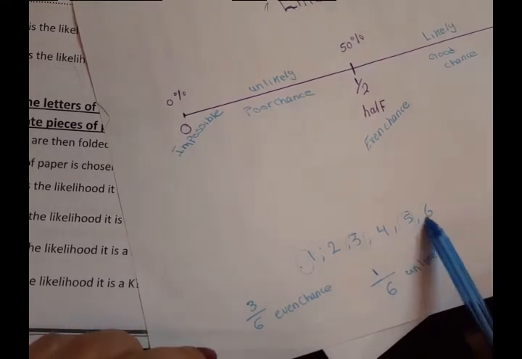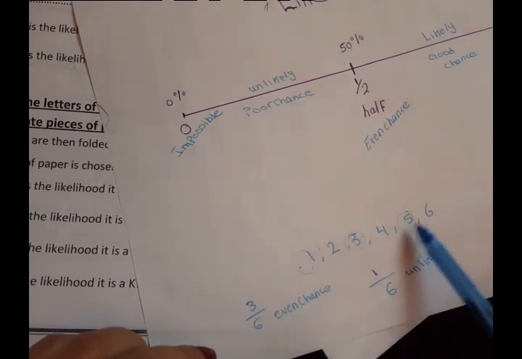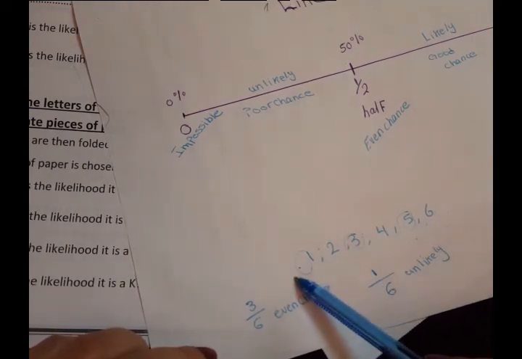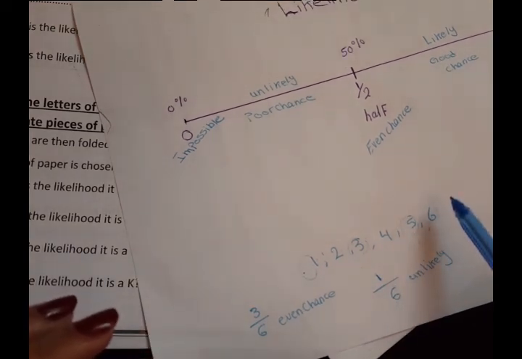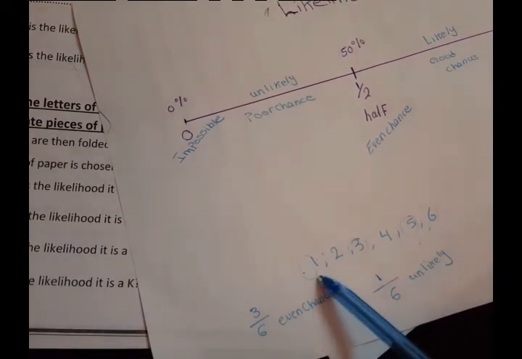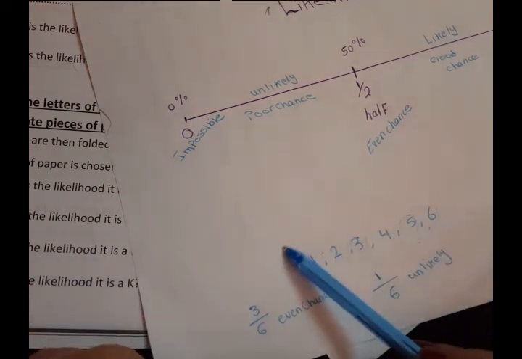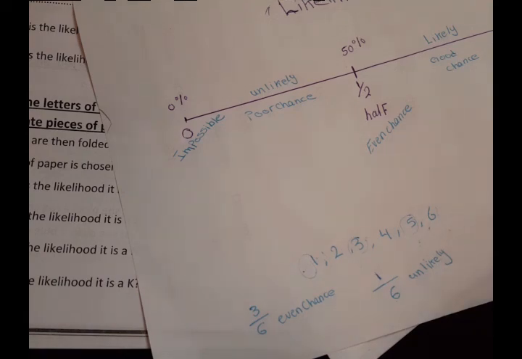All these numbers are 6 or less. Do I have another chance of getting any number that is not 6 or less? No. So it is certain. As long as I'm talking about all the numbers I have, it is certain.